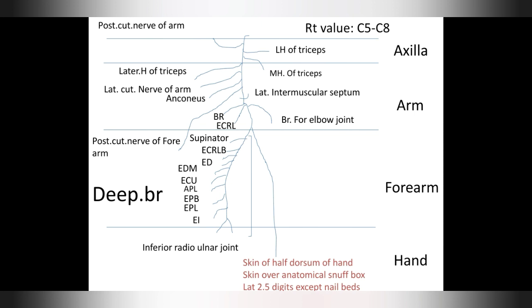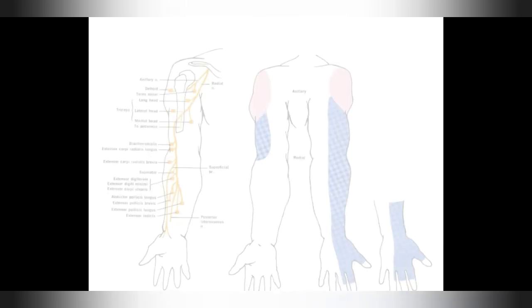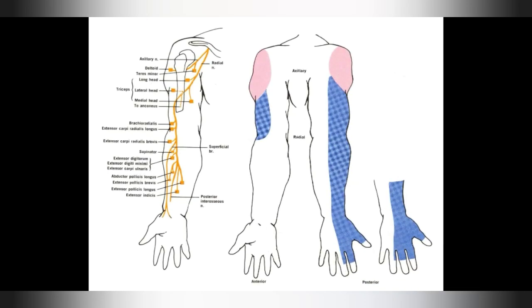Now we see here three cutaneous branches: posterior cutaneous nerve of arm, lateral cutaneous nerve of arm, and posterior cutaneous nerve of forearm. These are the only cutaneous branches of radial nerve. Rest all are to superficial and deep muscles of arm and forearm. Now we see the actual picture of radial nerve in hand.